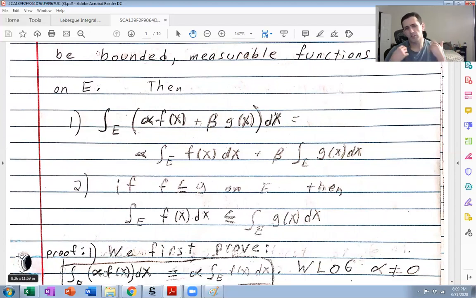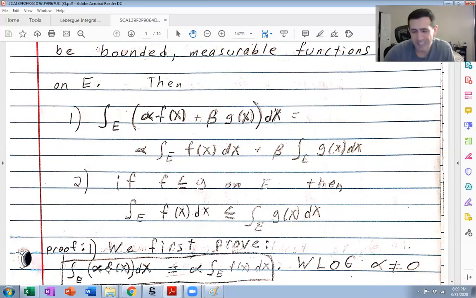Alpha f of x is 0. So I integrate 0. 0 itself is a simple function on E. By definition, that's going to be 0. Well, f is Lebesgue integrable because it's bounded and measurable. So this integral exists. So it's 0 times this integral of f. So 0 equals 0 if alpha is 0. So not a whole lot to prove. So assume alpha is not 0.